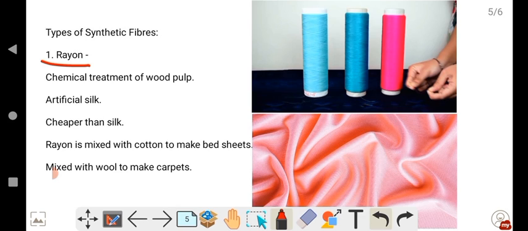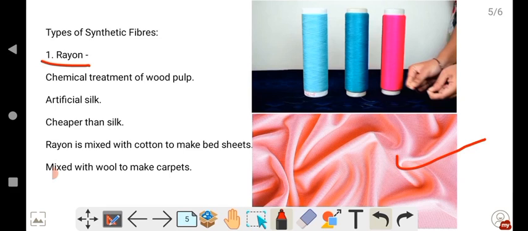So here, how do we get this rayon? Yes, we get this rayon by chemical treatment of wood pulp, and it resembles silk. In the picture you can see here, this is similar to silk fabric, but it is not silk, it just resembles silk. Silk we get from nature, from cocoons, and it is costlier, whereas rayon is prepared by man and the cost is less when compared to silk fabric.